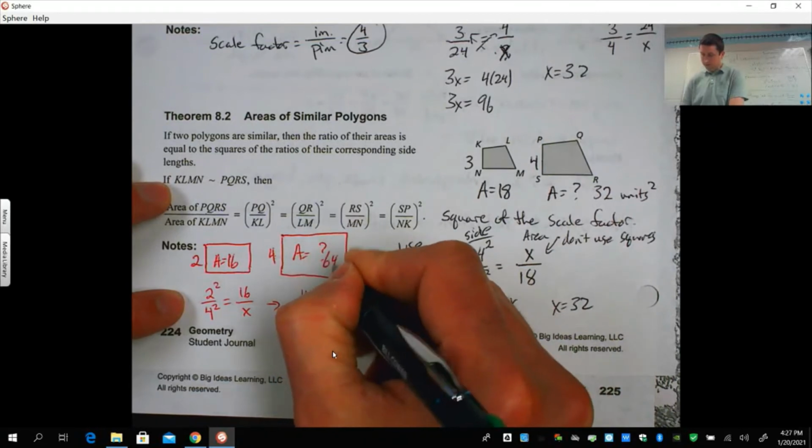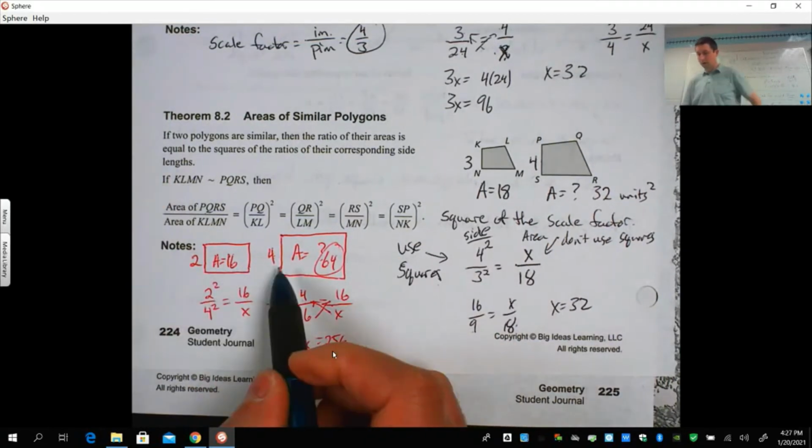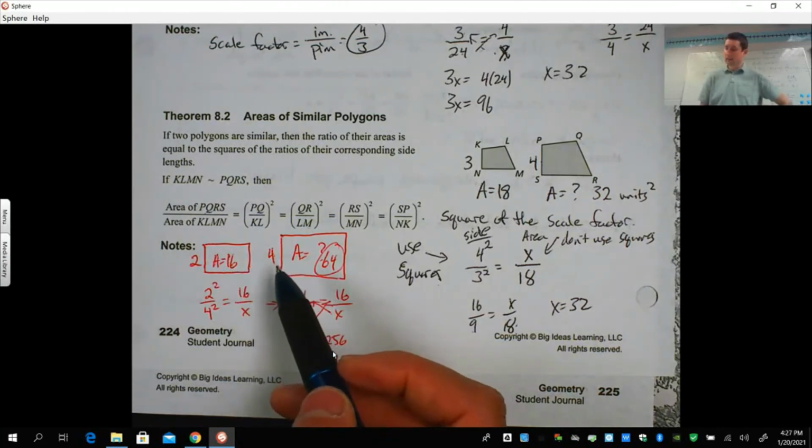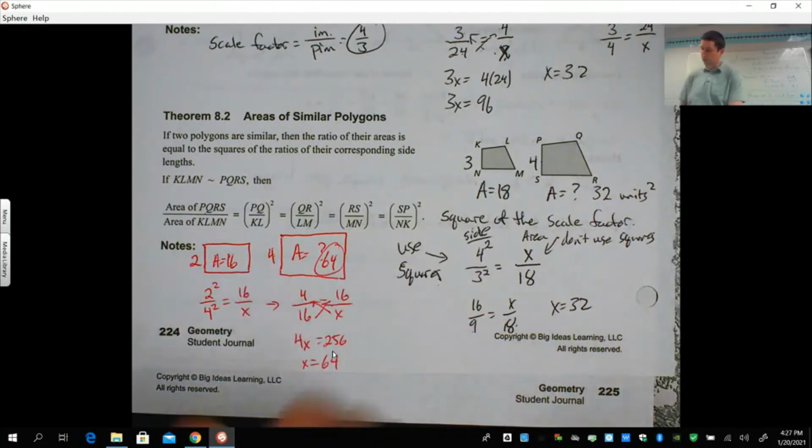The area of this one is 64. So when you take the side length times 2, you have to take the area times 4. 16 times 4, 2 squared.